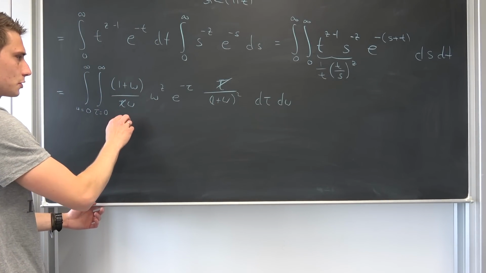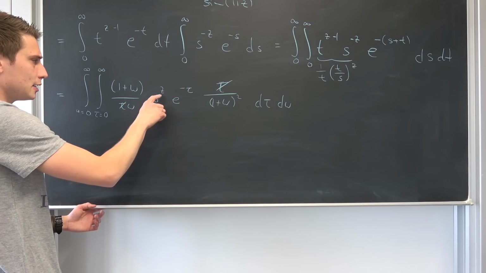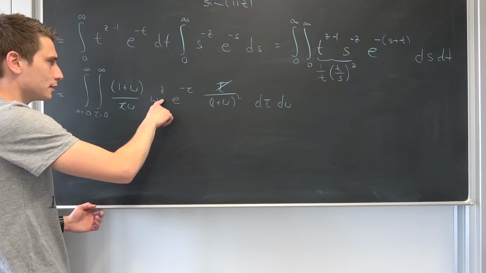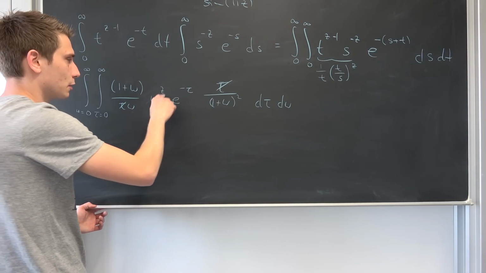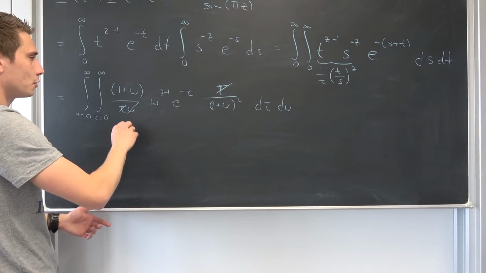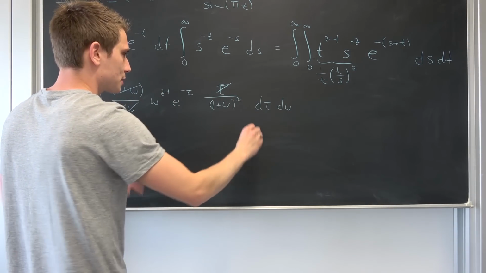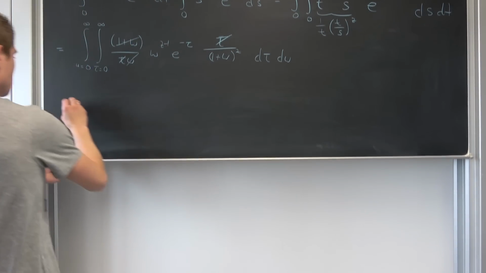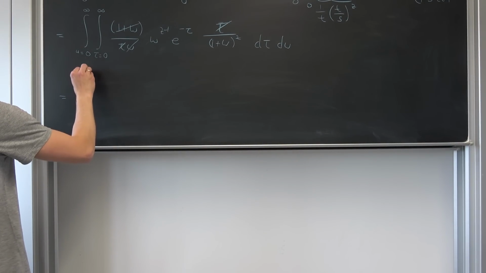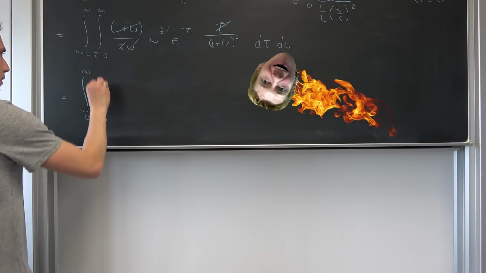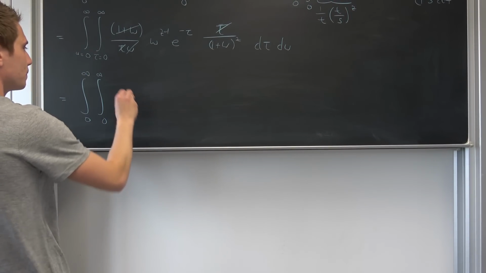Tau and tau is going to cancel out. Omega and omega to the zth power is going to be omega to the z minus 1th power. Okay? And also this and this power is going to cancel out, leaving us with a double integral from 0 to infinity. And another one from 0 to infinity.